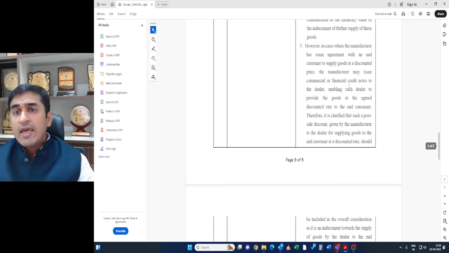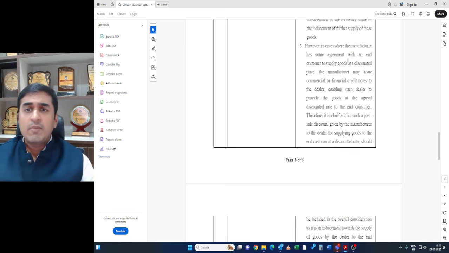Having said this, if there is any agreement from the manufacturer to the customer, let's say someone is buying cars or any goods in bulk from the manufacturer, so the customer has a direct agreement with the manufacturer.